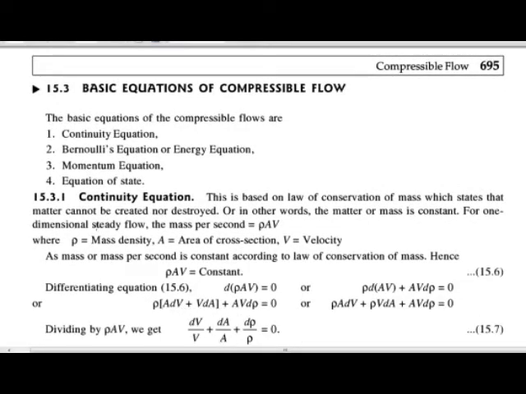The basic equations of compressible flow are of four types. First is the continuity equation, next is the Bernoulli equation, which is also called the energy equation. The third one is the momentum equation, and the last one is the equation of state. We will see them one by one. First is the continuity equation.